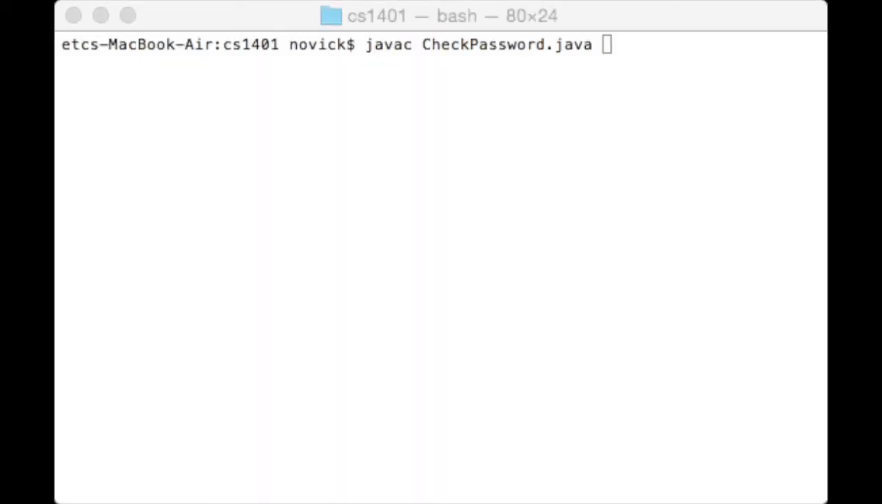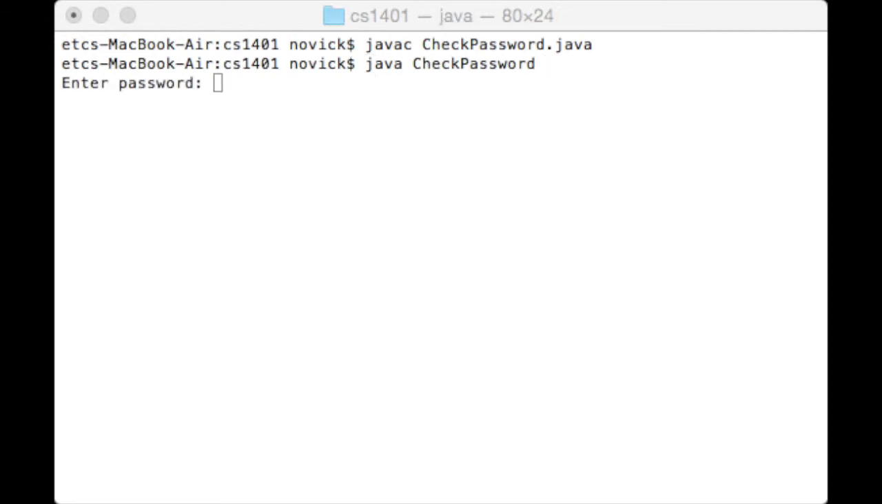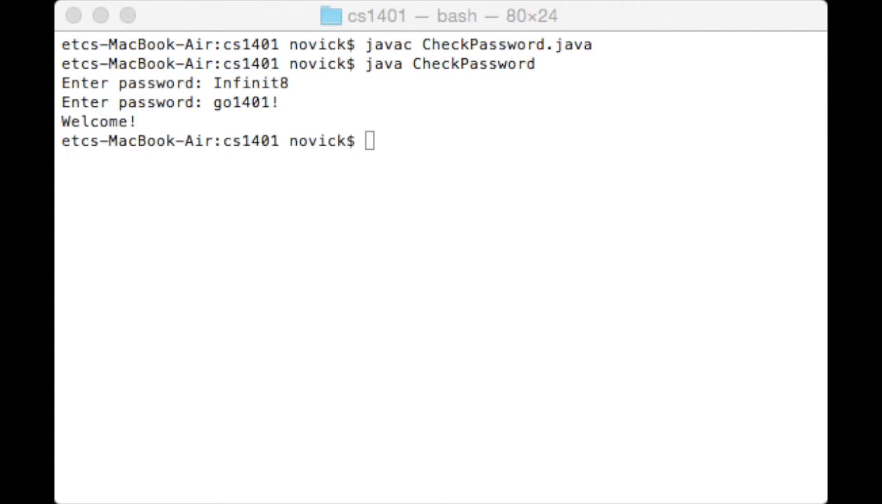Let's see how check password runs in Java. I'll compile it, run it, and enter a password we know not to be correct, infant8, and it says enter password again, showing that it's not the right password. So I'll enter the right password, and sure enough, success.